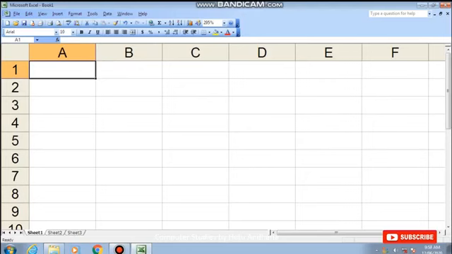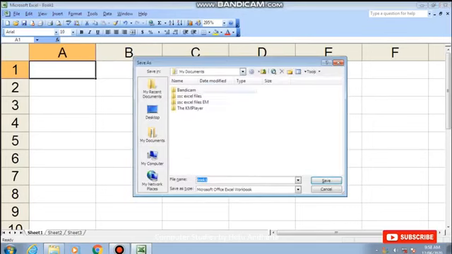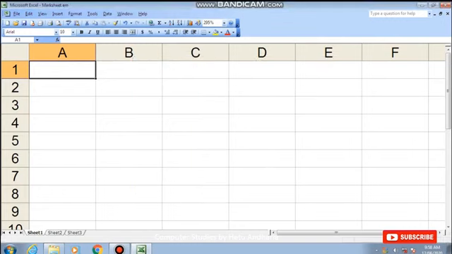Now first thing is I will save the file. I go to My Documents, SSC Excel files EM. I give the file name as marksheet. I am giving EM here because just now in the Gujarati medium video also I had given the same file name. So I am giving this file name. Okay. Now what content do I have to type here?